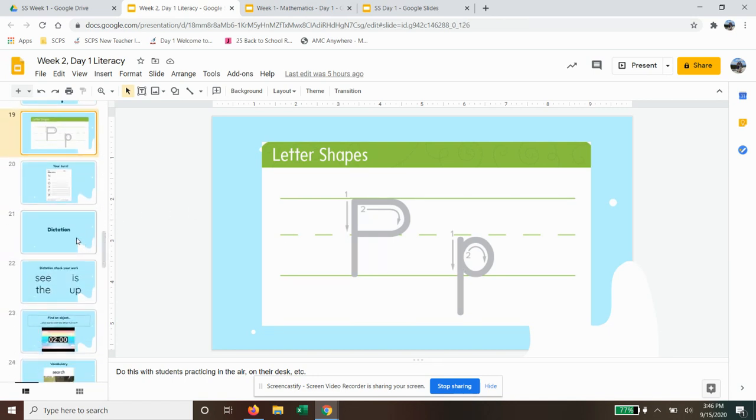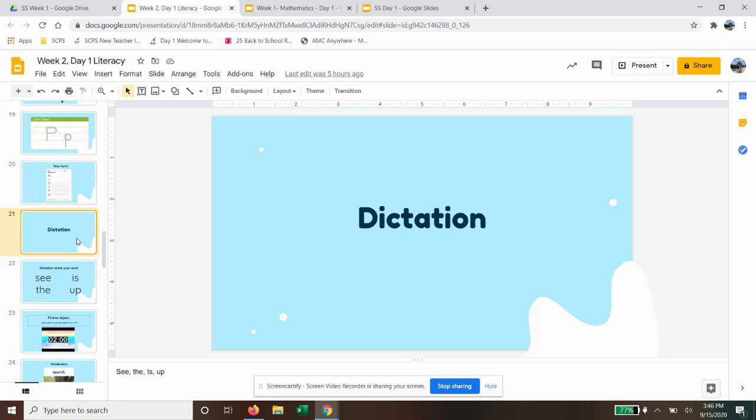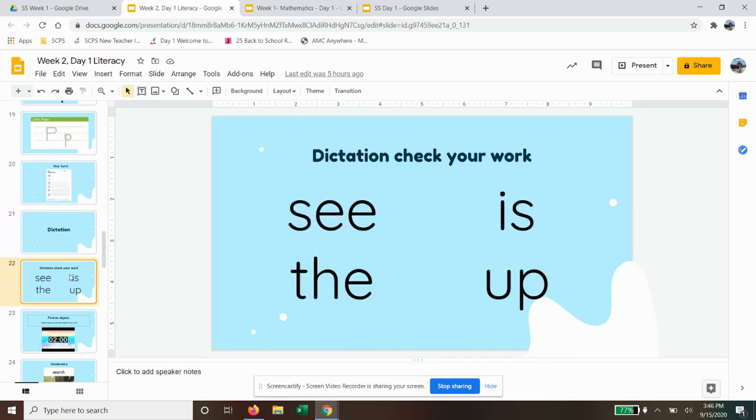Then we did some dictation sounds and did a dictation test, which we said was "C is the end up." So the students wrote "C is the end up," and that's what we did during literacy on September 15th, 2020.